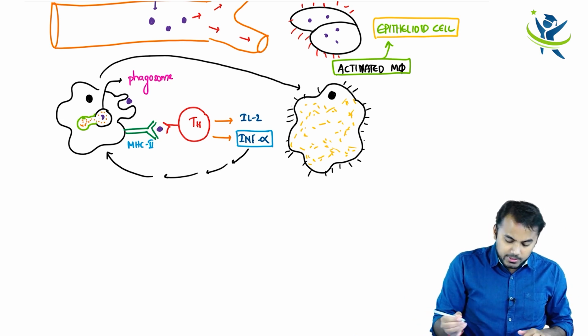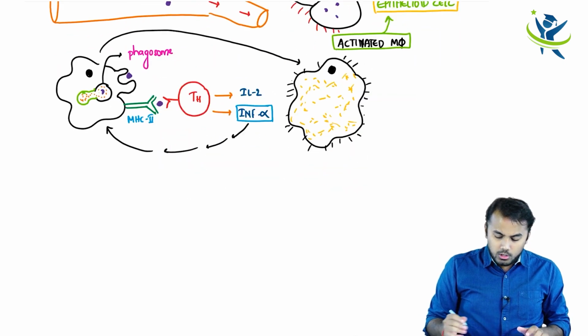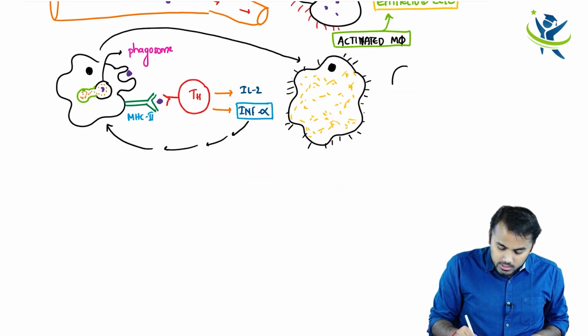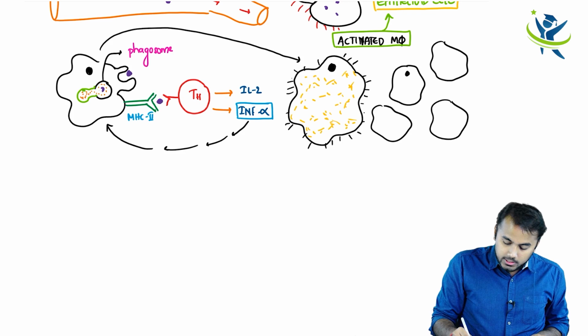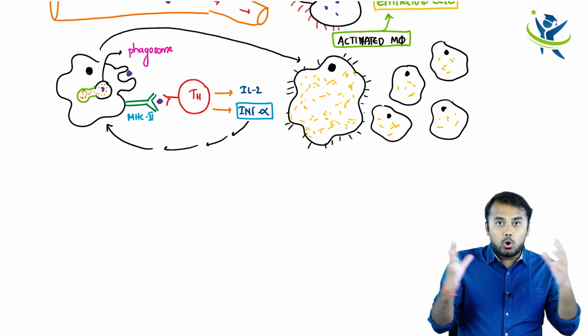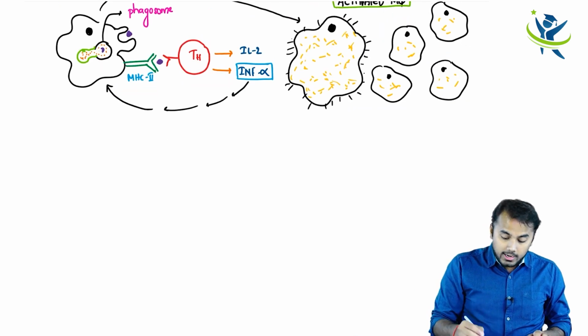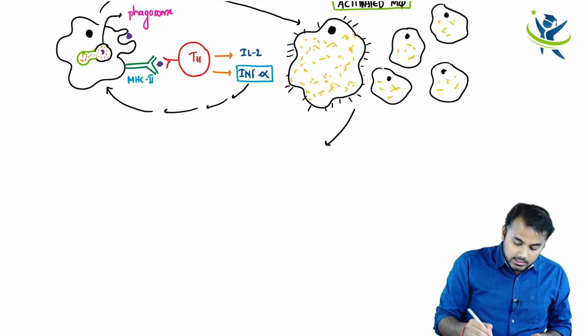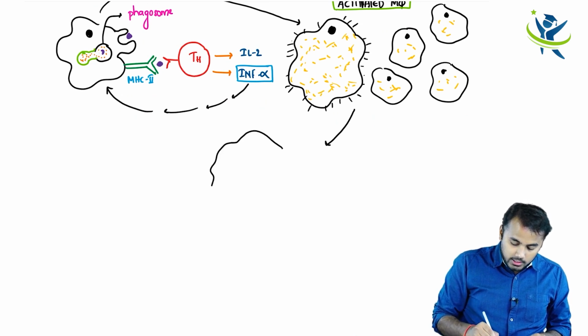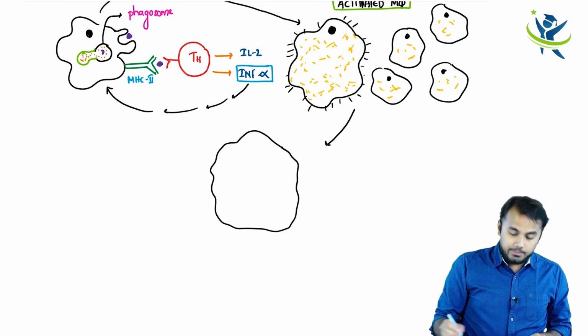Okay, so this is a single epithelioid cell. Let me draw a few more epithelioid cells like this. I'm not going into much detail here, so not a detailed picture as well. So there are multiple epithelioid cells which I'm drawing now, right? Multiple epithelioid cells have got their own nucleus, and their own cytoplasm. So all these epithelioid cells join together, and how does the resultant picture look, guys? Look here. All these epithelioid cells join together, and this is the resultant picture. Look now.